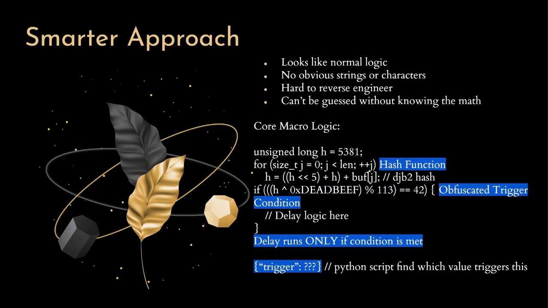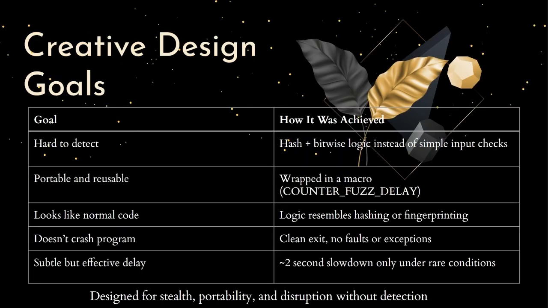Something subtle, hard to detect, and reusable. I even wrapped the logic into a macro, which makes it easy to drop into other programs later if I want to expand the project. So I want to take a second and walk through the actual goals I had for this logic bomb and how I hit each one with this design.